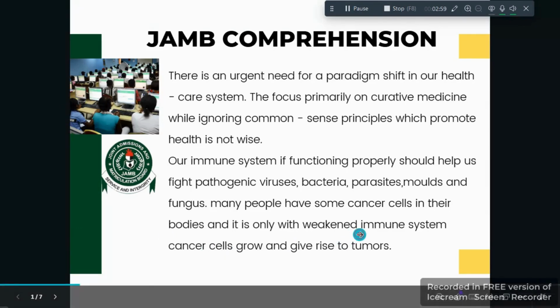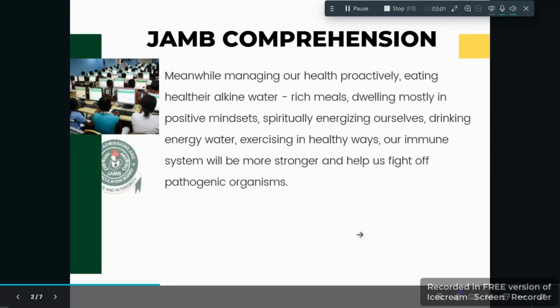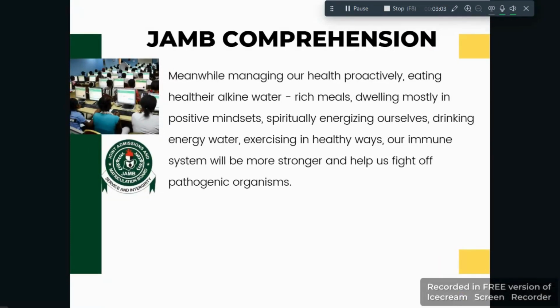All right, so let's go to the next paragraph. Meanwhile, managing our health proactively, eating healthier, acquiring water-rich meals, dwelling mostly in positive mindsets, spiritually energizing ourselves, drinking water, exercising in healthy ways, our immune system will be stronger and help us fight off pathogenic organisms.